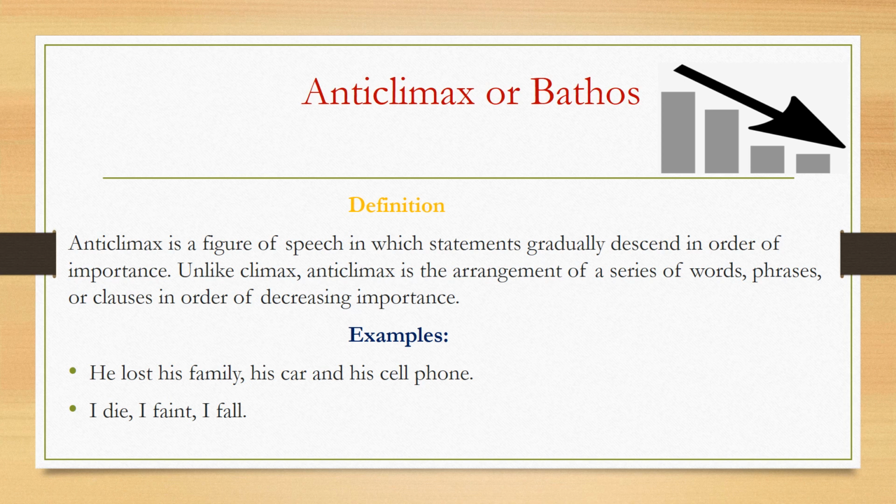He lost his family, his car, and his cell phone. Now, if we look at this example, somebody's family is most important in somebody's life. And the cell phone has the least importance in somebody's life. Like if we lose our cell phone, that doesn't matter much for us. Let's look at the second example. I die, I faint, I fall. If we study both these examples carefully, we will get to know that all the words in these examples are arranged in order of decreasing importance.